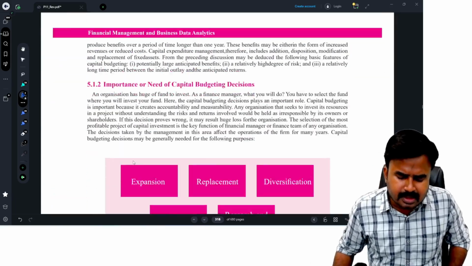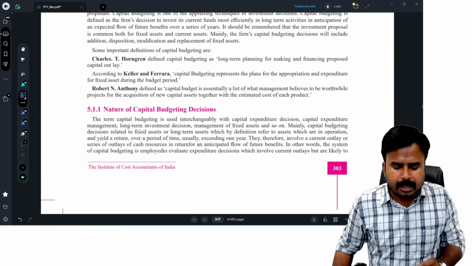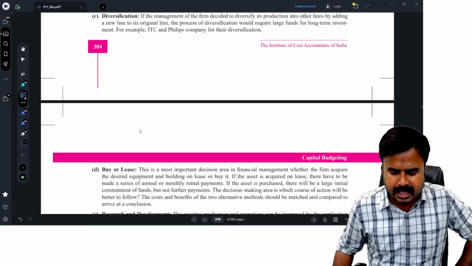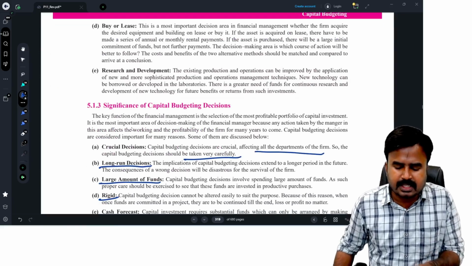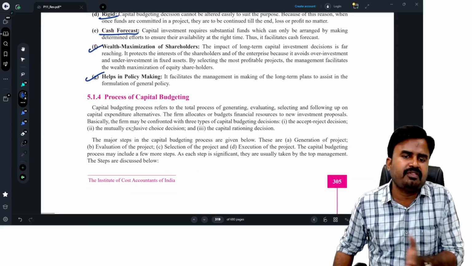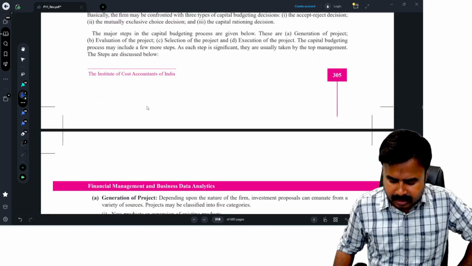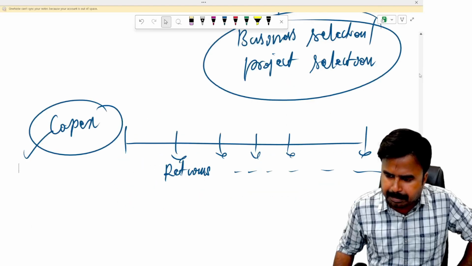Now, dear students, in this particular session, we understood the importance of capital budgeting decisions and the need of capital budgeting decisions, and then the significance of capital budgeting decisions and the process of capital budgeting decisions. This is what we understood. Now, let us go for the other areas in this chapter.